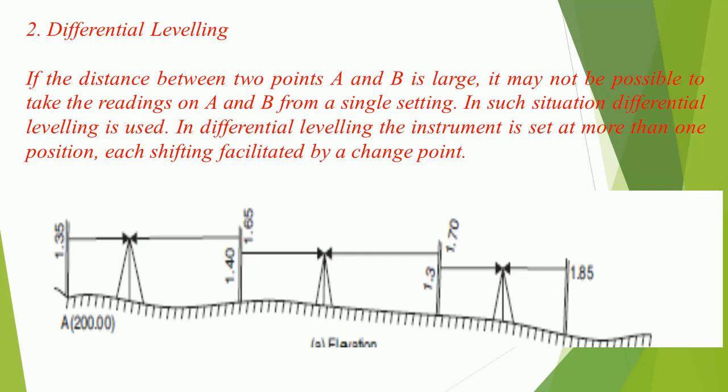2. Differential leveling. If the distance between 2 points A and B is large, it may not be possible to take the readings on A and B from a single setting. In such situation, differential leveling is used. In differential leveling, the instrument is set at more than one position, each shifting facilitated by a change point.